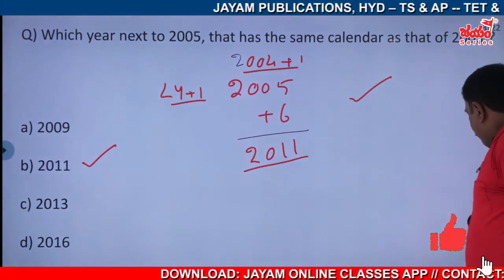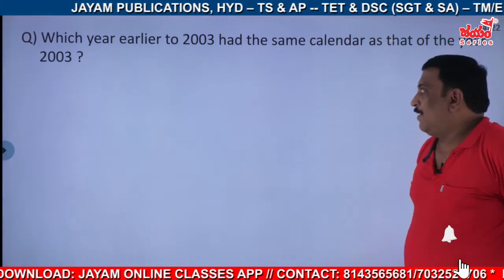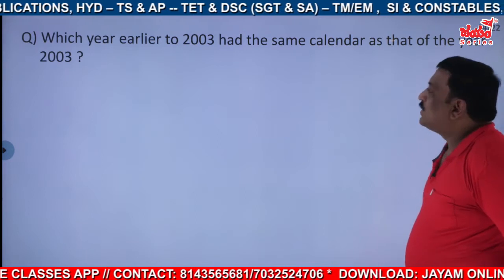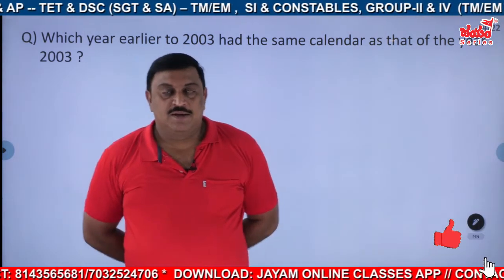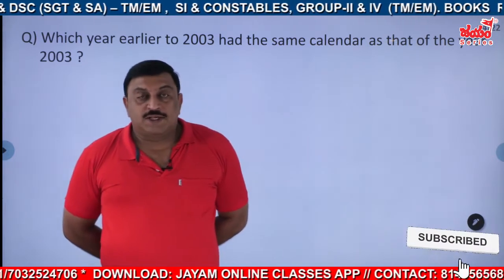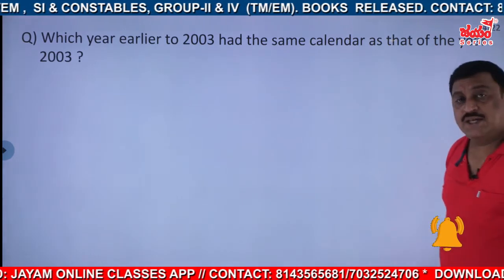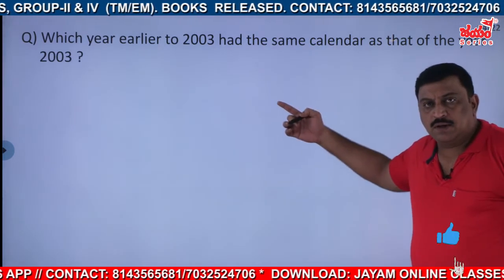Fine. Now, which year earlier to 2003 had the same calendar as that of the year 2003? For this one, we can use a chart, but first of all, just try and I will show you the procedure.